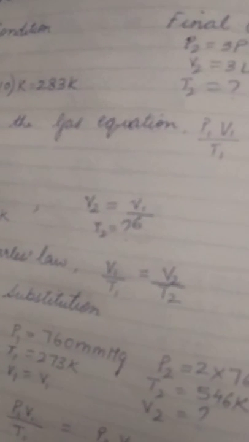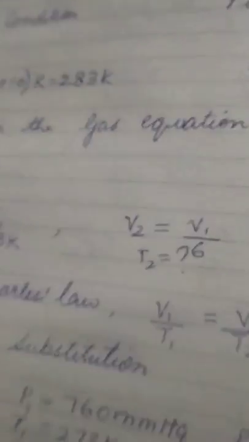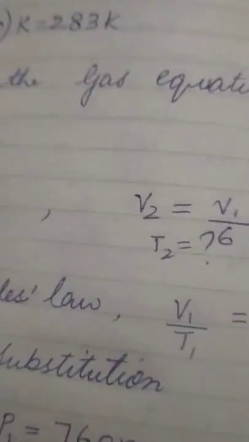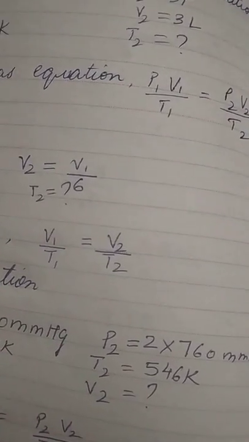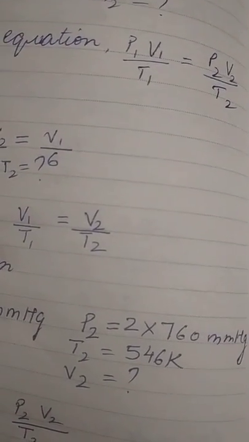The next numerical says that 1 liter of a gas at 10 degrees Celsius is heated till both its volume and pressure are tripled. So P1 will be P, P2 will be 3P, V1 will be 1 liter, whereas V2 will be 3 liters. Then we just have to substitute the values.